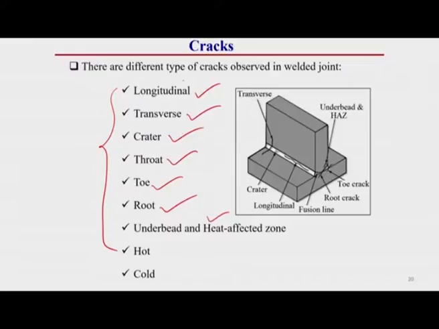All these 7 different categories of crack get their names from their position. That means if its direction is longitudinal, then it is called a longitudinal crack. If it is in the transverse direction, it is called a transverse crack. If it occurs in the crater, it is called a crater crack. If it occurs in the throat, it is called a throat crack, like this. Apart from this, there are 2 other categories of crack. One is called hot crack, sometimes also called solidification crack. Another one is called cold crack. One by one I will explain these cracks in detail.